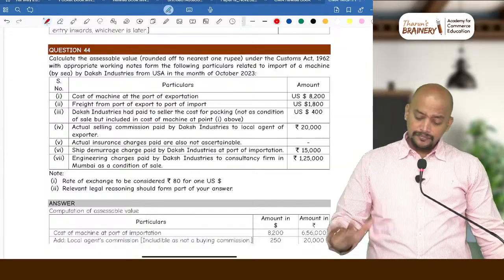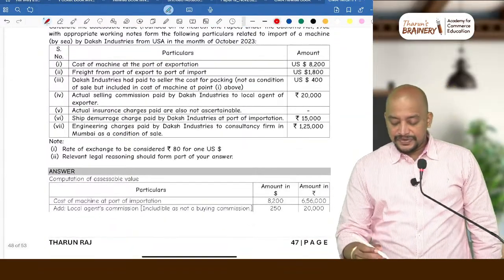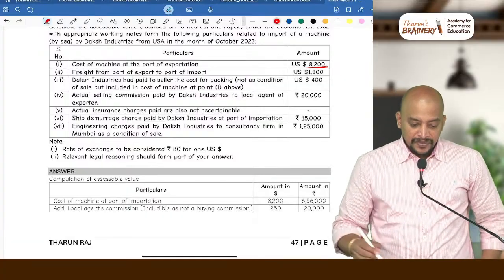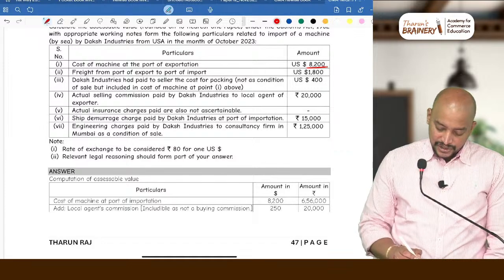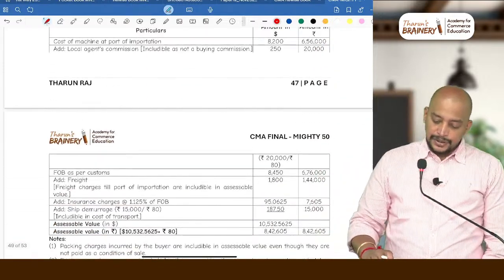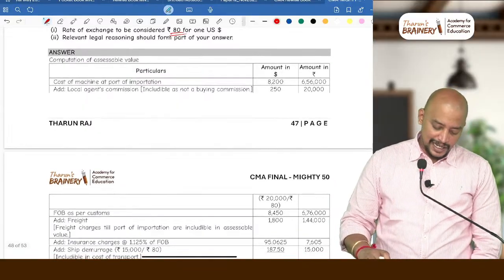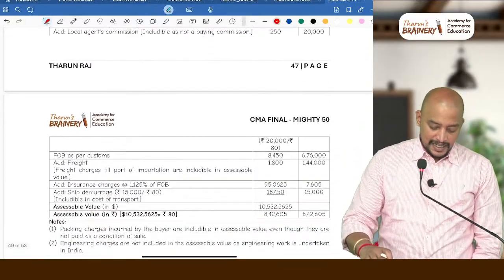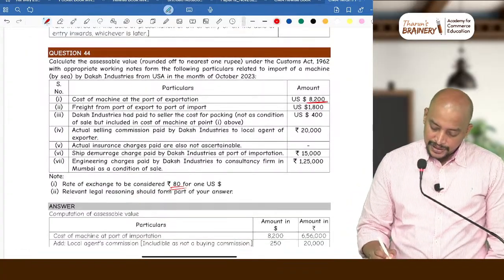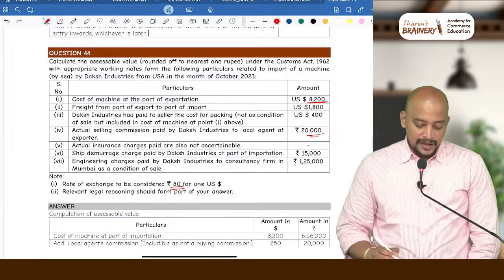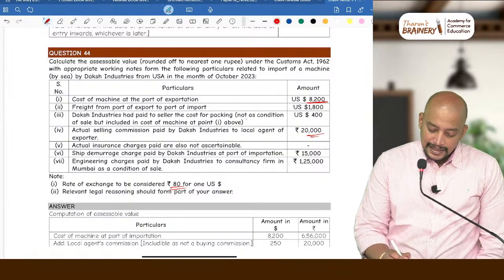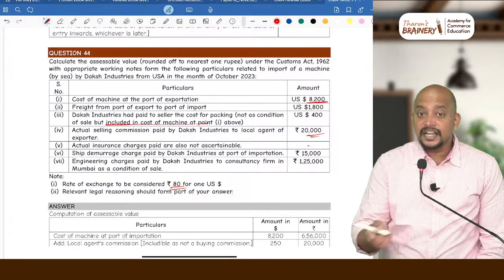Got it? Then accordingly, first we need to take 8,200 into the exchange rate of 80. So 8,200 into 80 is how much? 6,56,000. And then add local agent's commission. What is the local agent's commission? 20,000. Why will this packing cost not be included? Because it is already included.